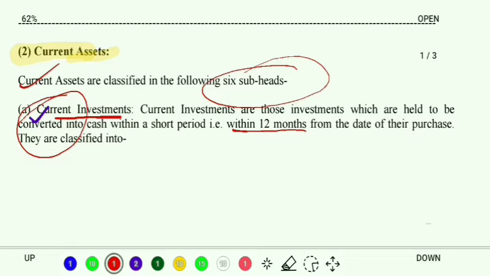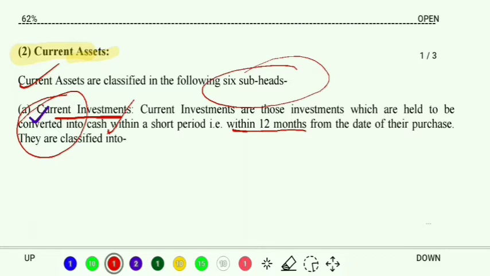After completing the holding period, the asset, or I would say the investment, would be converted into cash, meaning it would be sold off. We are not going to hold that particular investment for a longer period of time. Whatever investments we are holding for a short period with the motive to sell them off and convert them into cash, such investments are called current investments.